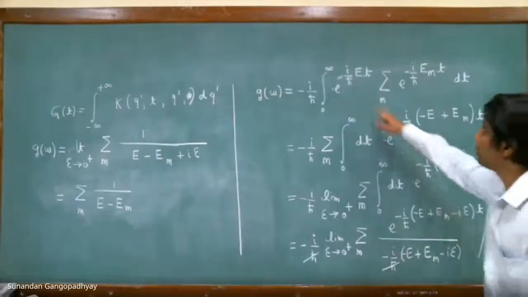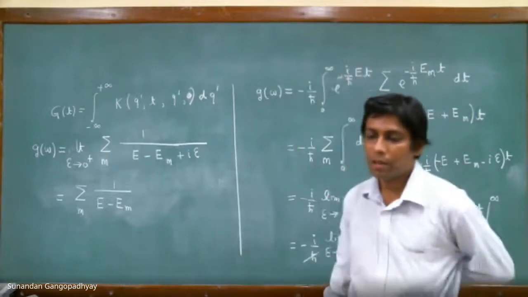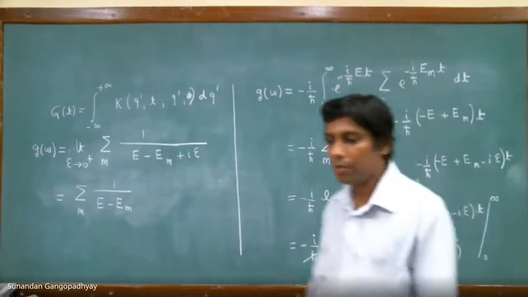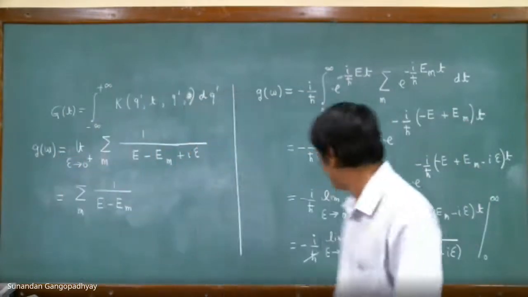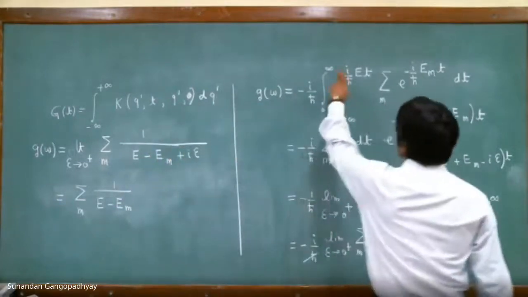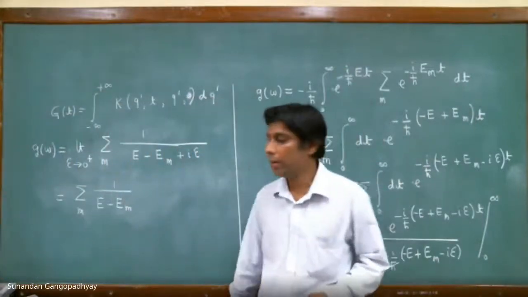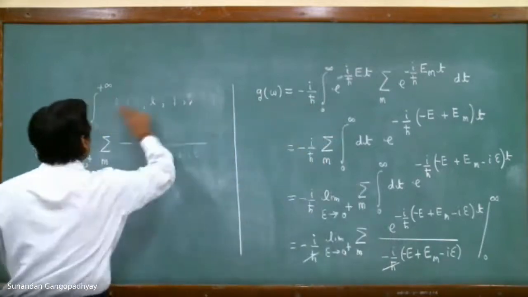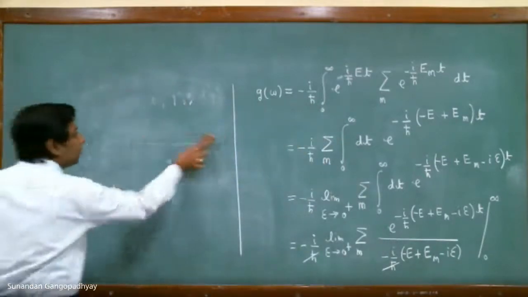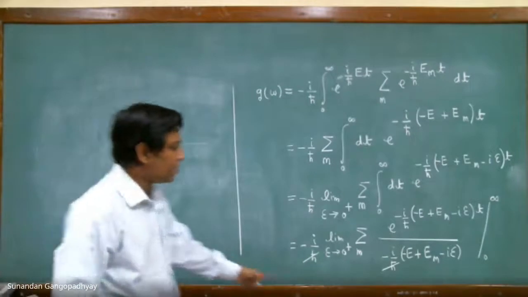But when you are putting the limit, there is an extra minus, so I changed this to plus e. Please do the calculation. This is very trivial. You do the calculation now and see whatever you find. It's a very trivial integral, and I know this result is correct if you define the Fourier transform with a plus sign. This is a very simple calculation. So I think here you should not have any confusion. Please do your calculation. If I miss a sign, tell me later on. I don't think I missed any sign over here.